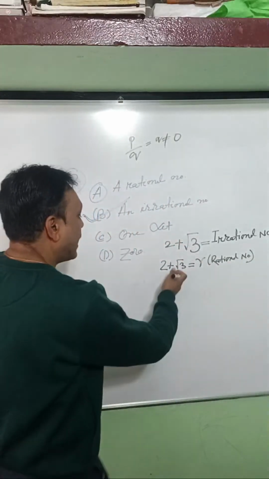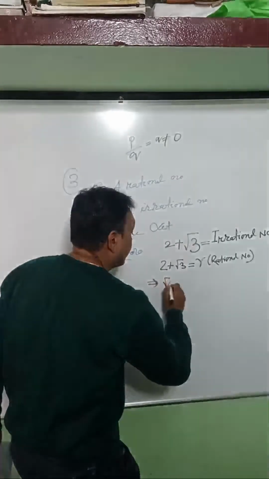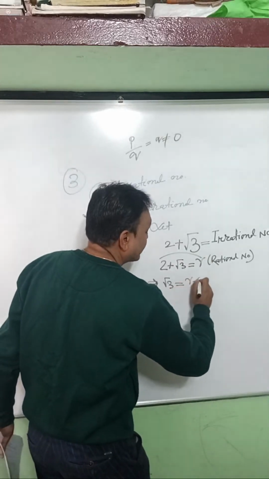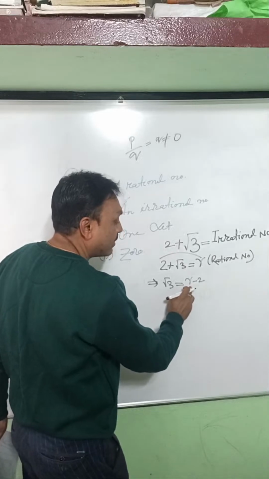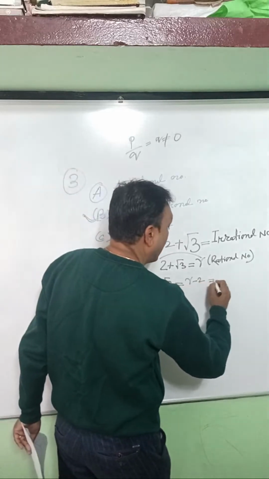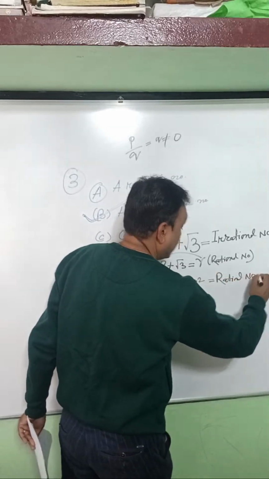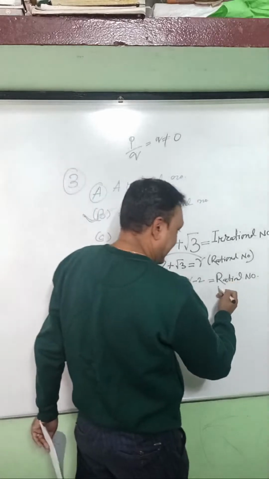Now from here you can find out the value of root 3 by taking 2 to the other side, so it will be R minus 2. As we know that R is a rational number, 2 is also a rational number. A rational number minus a rational number always gives you a rational number. Now see, root 3 is an irrational number, but here we got a rational number.